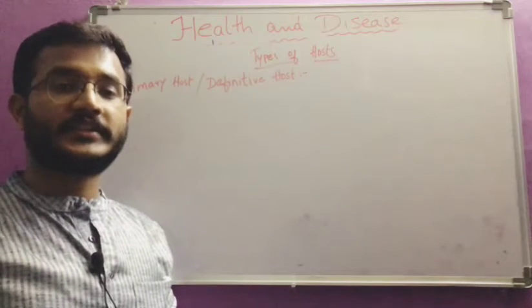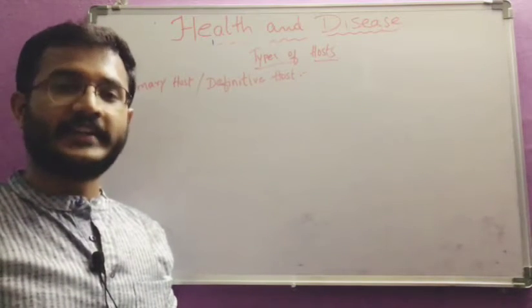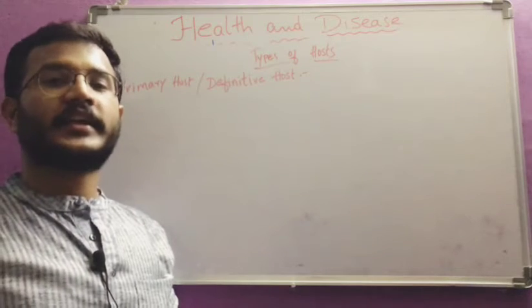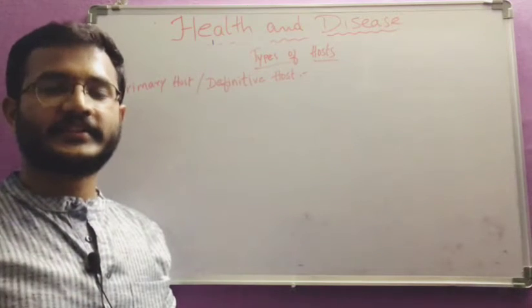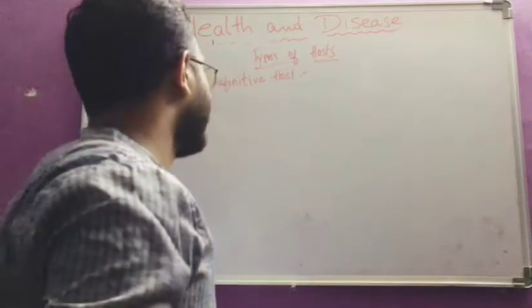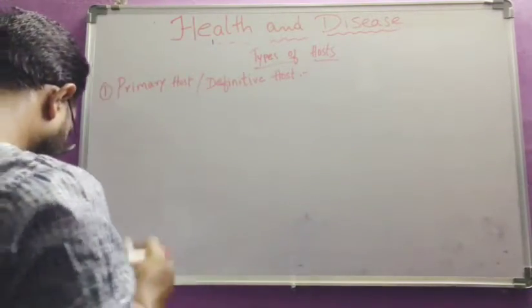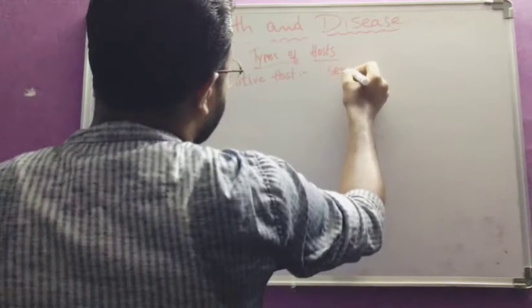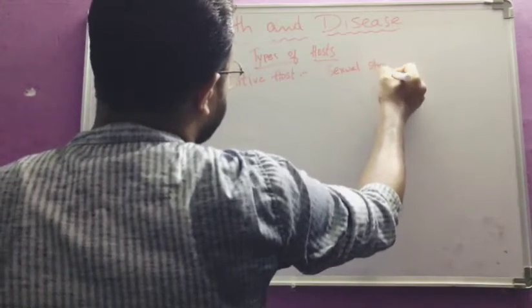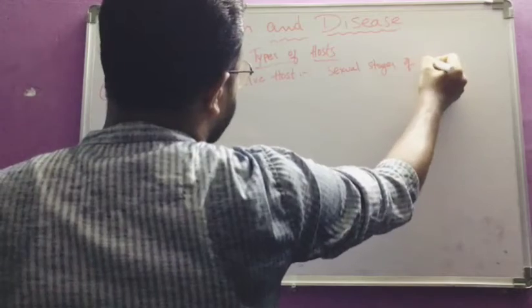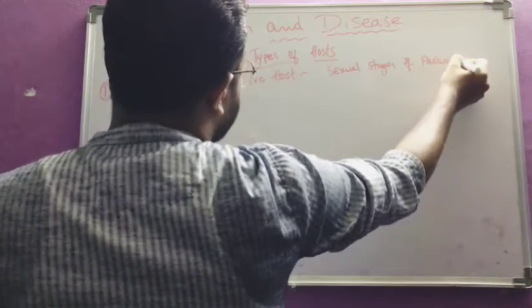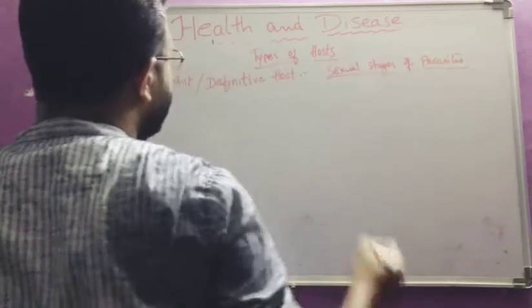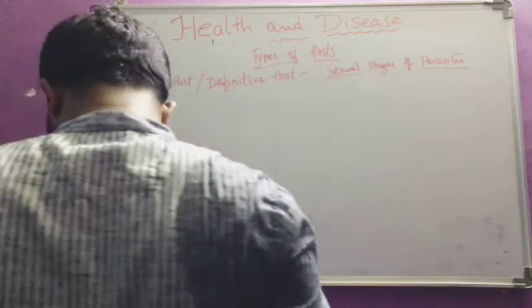Carefully note down the definition. The host in which the parasite completes its sexual stages, that is primary host or definitive host. So the host in which the sexual stages of parasites are present, that is primary host or definitive host.